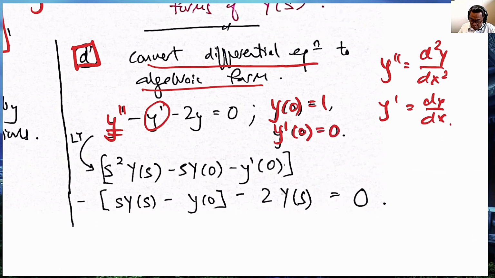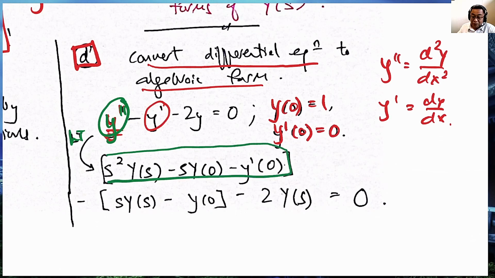When we have this equation, what we can do is take this expression y double prime, and the Laplace transform of this is this expression here. We have converted a differential equation into an algebraic form.